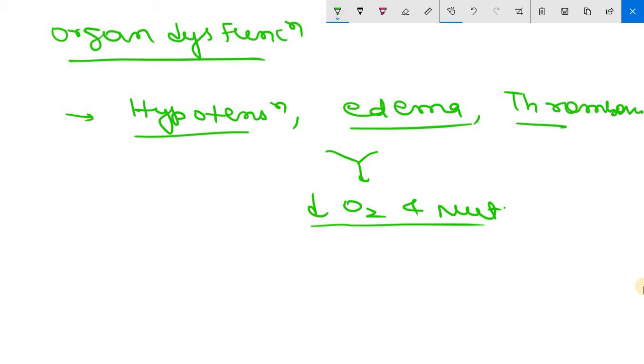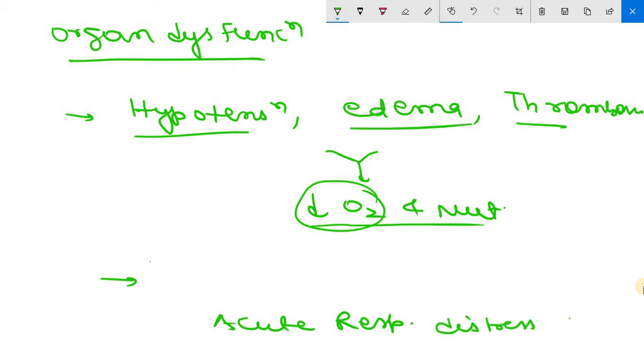Also, due to decreased oxygen delivery, whatever nutrients reach the cell, that cell is not properly able to utilize them. High levels of cytokines and secondary mediators diminish myocardial contractility and cardiac output and increase vascular permeability and endothelial injury, which can lead to acute respiratory distress syndrome as well. Clear? Ultimately, all these factors may conspire to cause the failure of multiple organs, including kidney, liver, lungs, heart, and finally death.